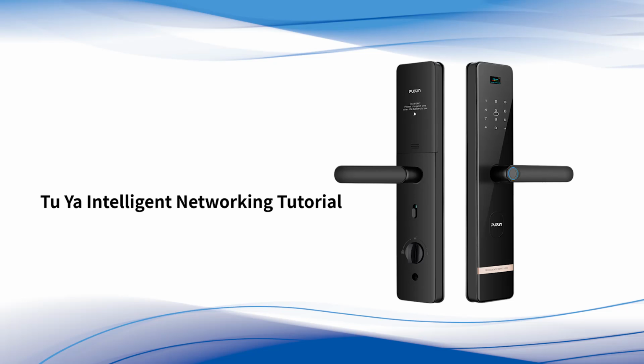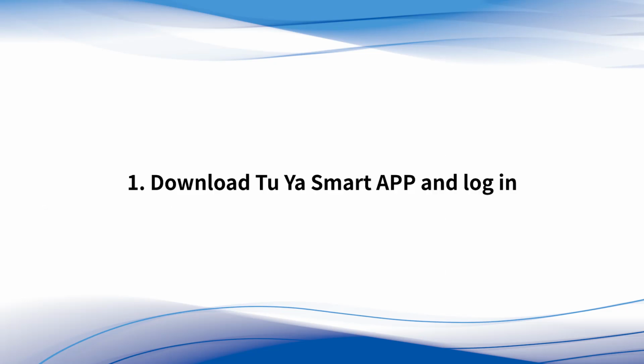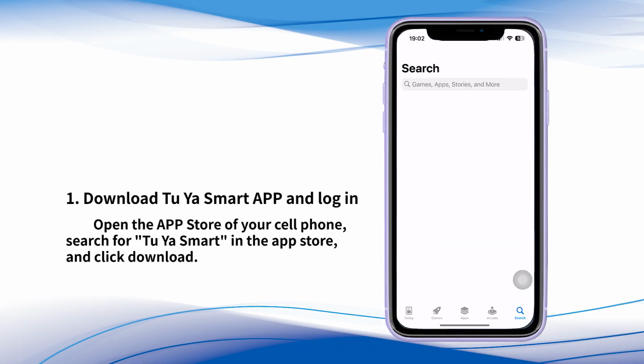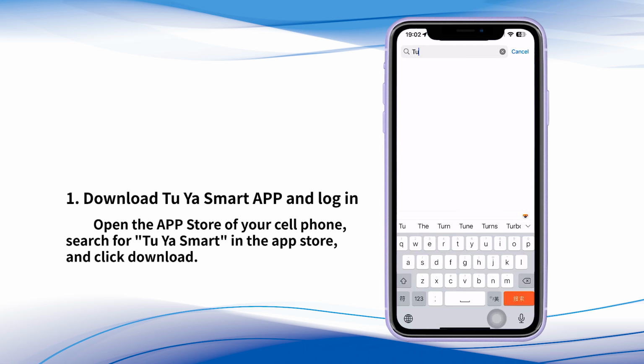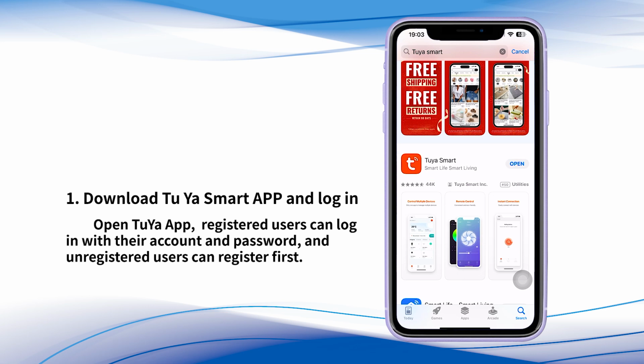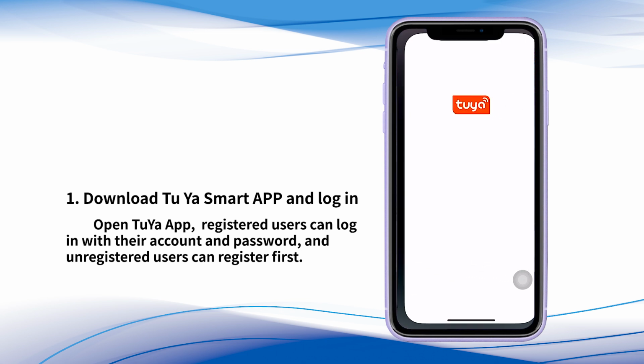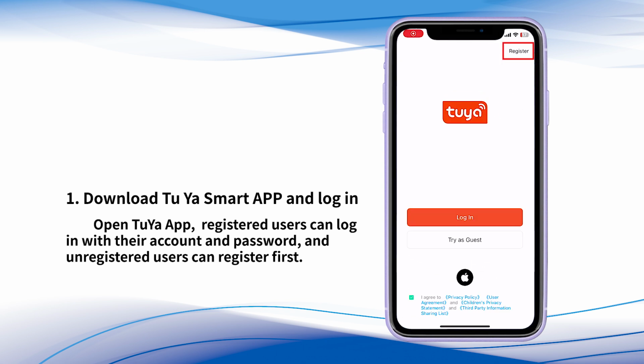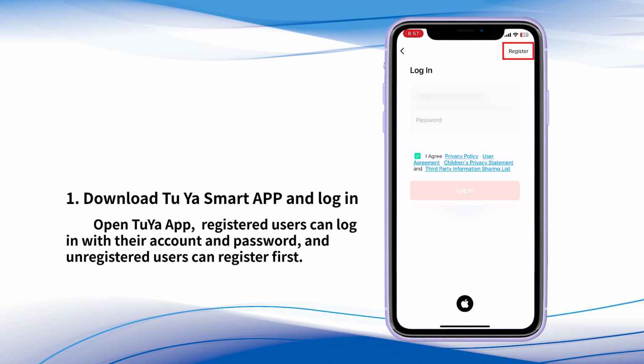Tuya Intelligent Networking Tutorial. 1. Download the Tuya Smart app and log in. Open the App Store of your cell phone. Search for Tuya Smart in the App Store and click Download. Open the Tuya app. Registered users can log in with their account and password, and unregistered users can register first.